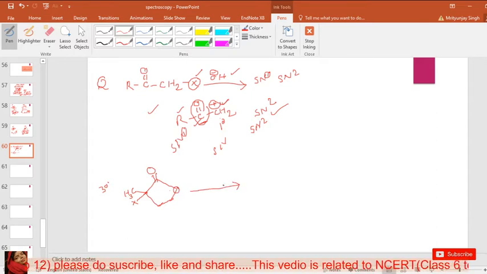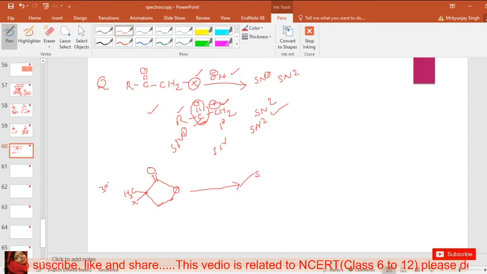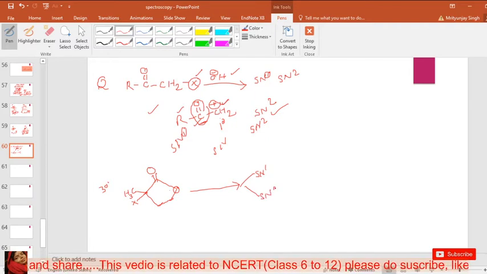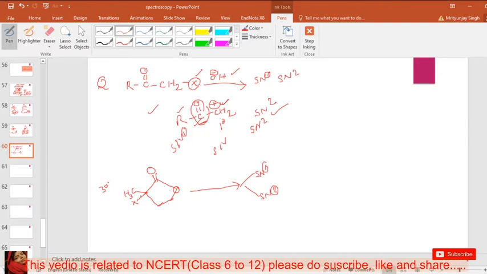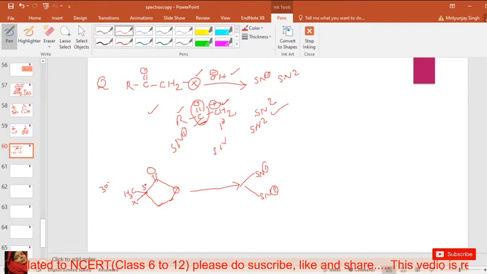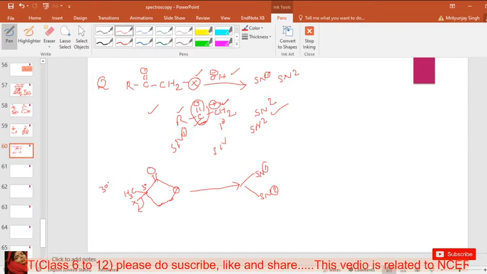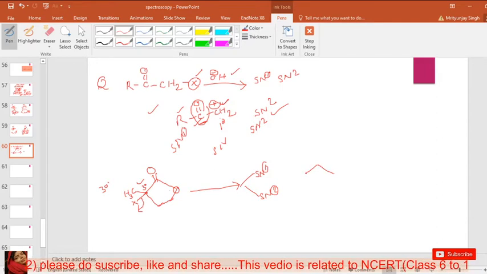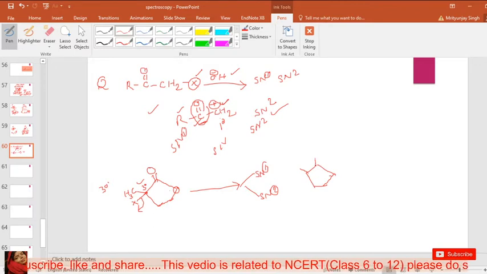And for this group, which type of reaction is possible, SN1 or SN2? Okay, so in the first way, we see this is a 3rd degree carbocation, because after the leaving of this group, this carbon is converted into a 3 degree carbocation.